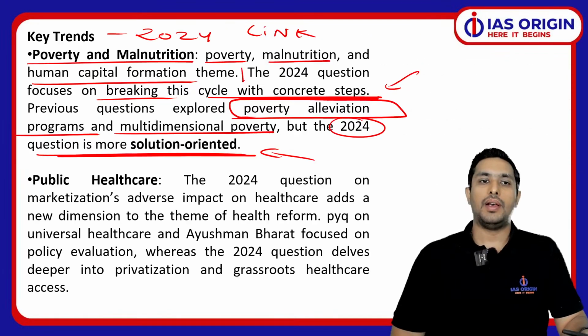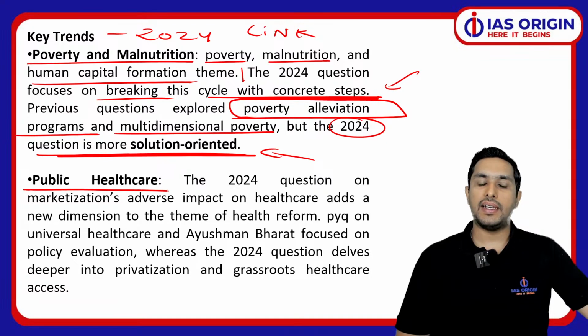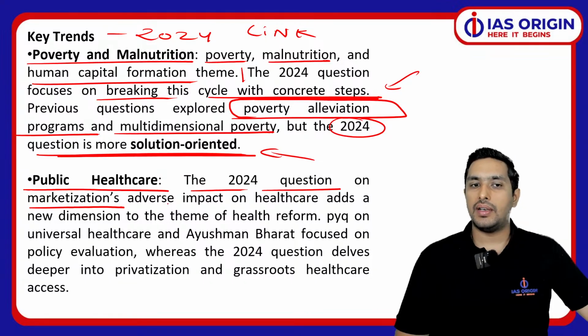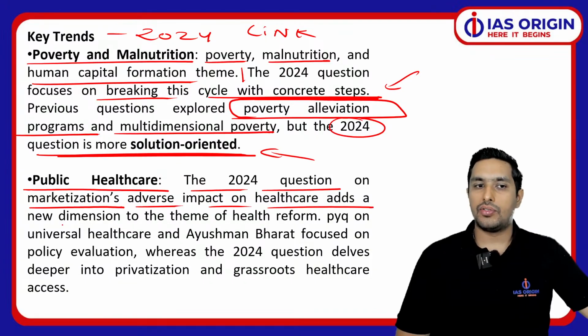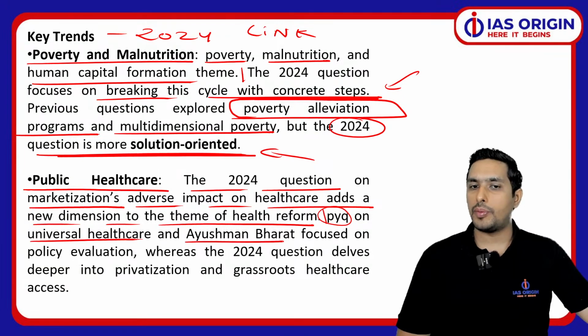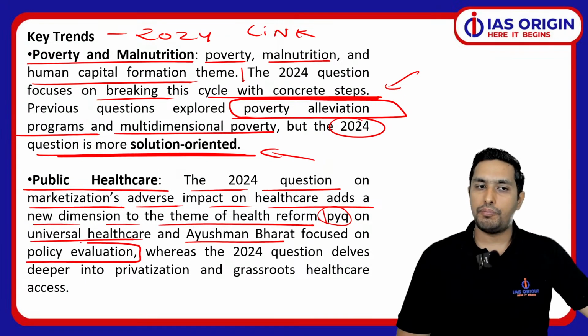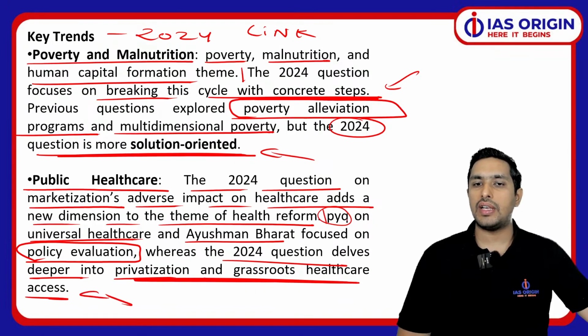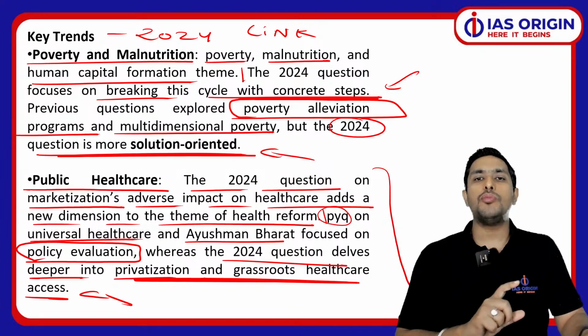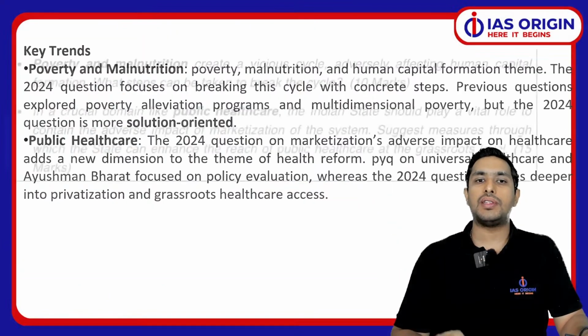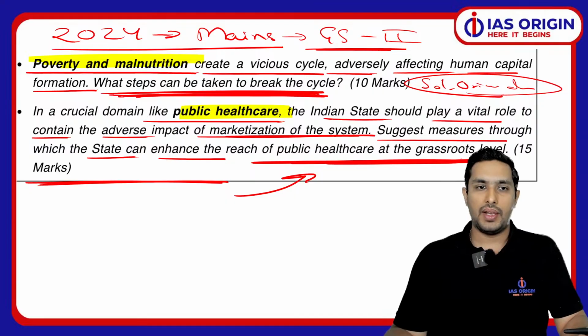Got it? Moving ahead, when we talk about public health care, the 2024 question on the marketization's adverse impact on healthcare is adding a new dimension to the theme of health reform. Now again, if we pick the previous questions on universal healthcare, we had a question on Ayushman Bharat. They were focusing on the policy evaluation, that how it's functioning. But the 2024 question is focusing deeper into privatization and grassroots healthcare. So this is actually a very important thing. What is more important is that you have to stay connected to the theme of the question, and then accordingly you have to answer.